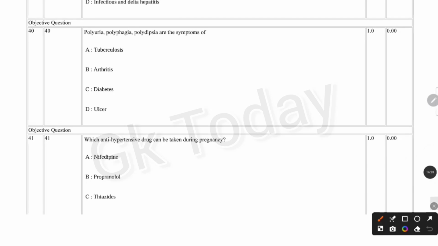Polyuria, polyphagia, polydipsia are the symptoms of: tuberculosis, arthritis, diabetes, ulcer. Polyuria, polyphagia, polydipsia are the symptoms of option C, diabetes. Okay, next question.